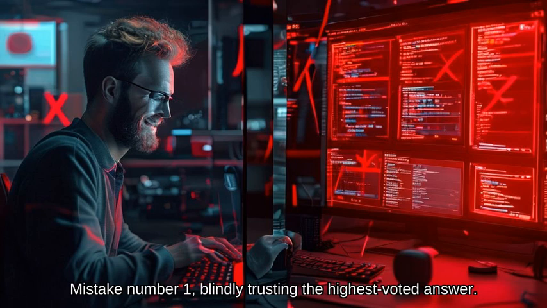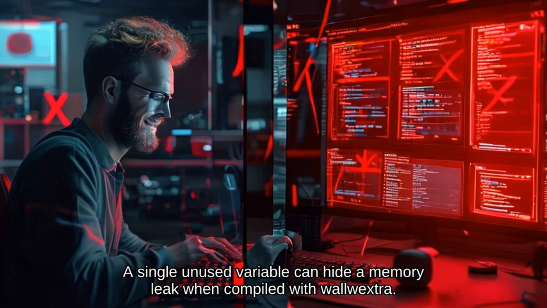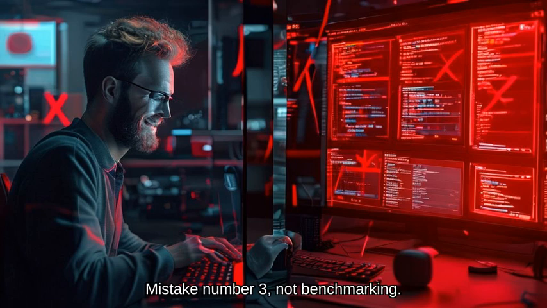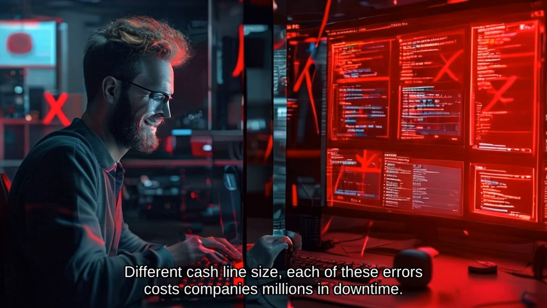Mistake number 1. Blindly trusting the highest voted answer. That answer often skips edge cases. Think undefined behavior with signed overflow. Mistake number 2. Ignoring compiler warnings. A single unused variable can hide a memory leak when compiled with -Wall -Wextra. Mistake number 3. Not benchmarking. A fast solution on Stack Overflow might be 10 times slower on your hardware because it assumes a different cache line size. Each of these errors costs companies millions in downtime.